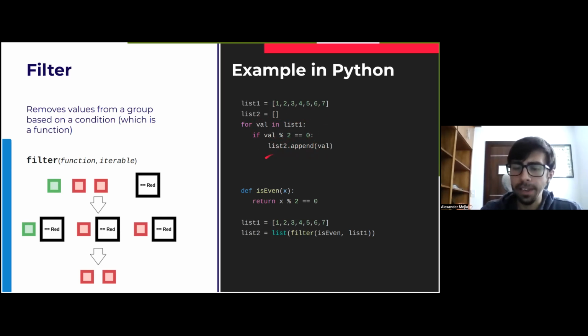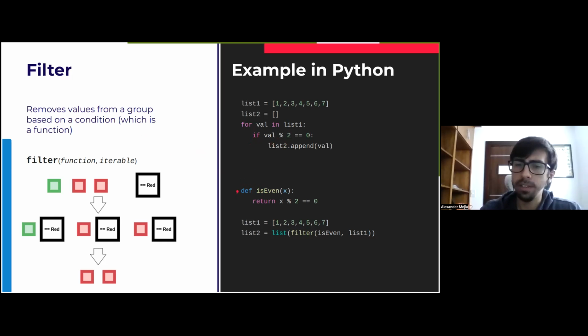As you can see, again, something that you may notice is that this is very procedural. We are explaining step by step what needs to happen for our values to match. And also, we are breaking immutability again, in the sense that we are declaring list 2 as an empty list, and then we are appending or modifying list 2 to have new values. We are mutating it. Let's take a look at how this will look using filter.